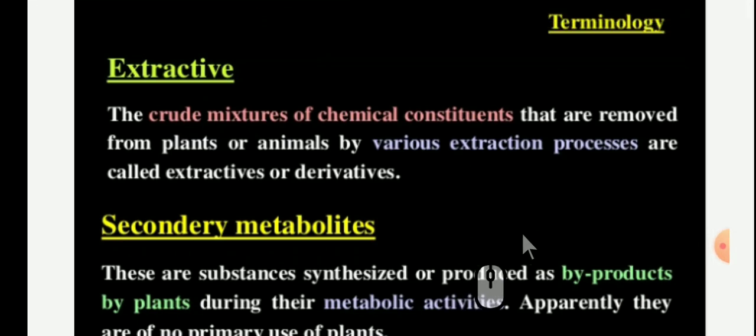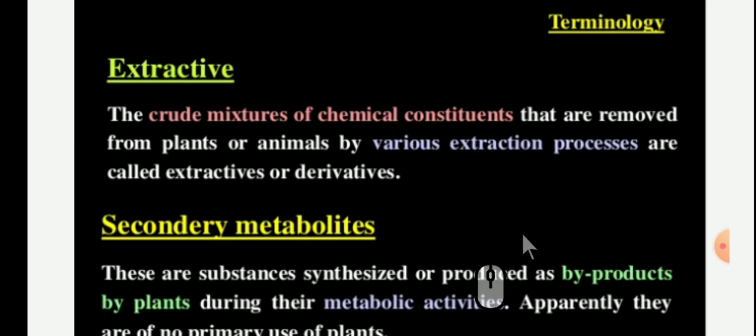There are so many extraction processes. The simple extraction process, you know, is the decoction method. Decoction. We all drink tea. How does it get decocted?